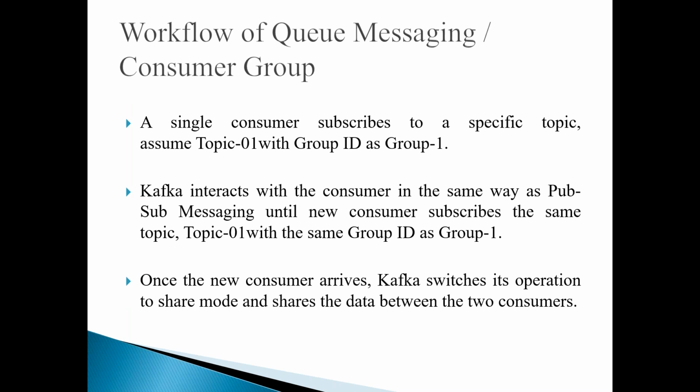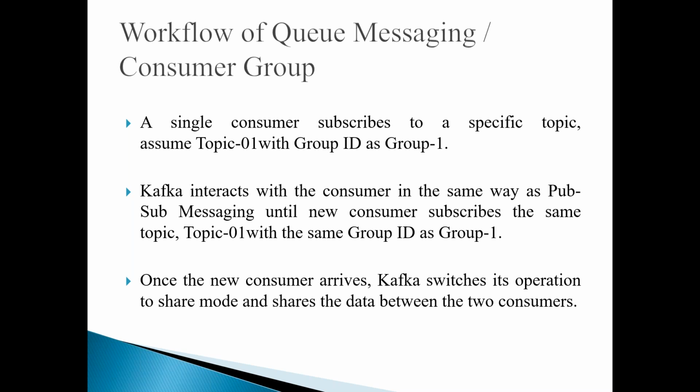Then what happens? A single consumer subscribes to a specific topic. Let us assume the topic is topic 01 with group ID as group 1. Kafka interacts with the consumer in the same way as PubSub messaging until a new consumer subscribes to the same topic with the same group ID, group 1.